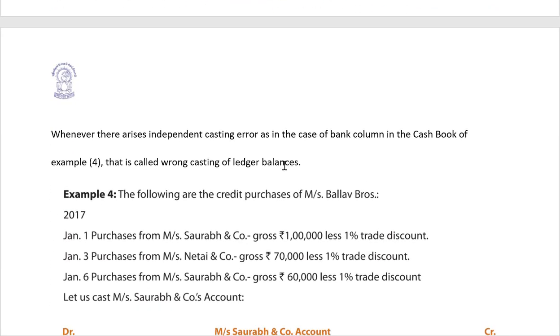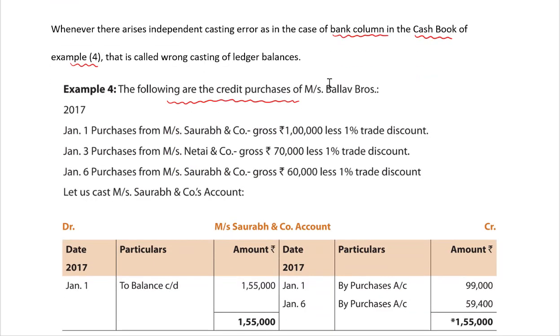Whenever there arises an independent casting error, as in the case of bank column in the cash book in example 4 above, it is called wrong casting of ledger balances. I believe it is clear till here. Let's continue with example 4 now.